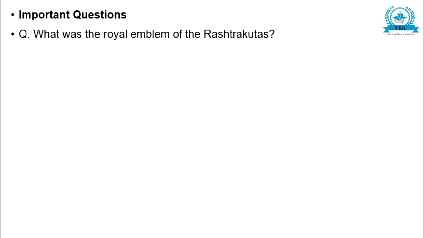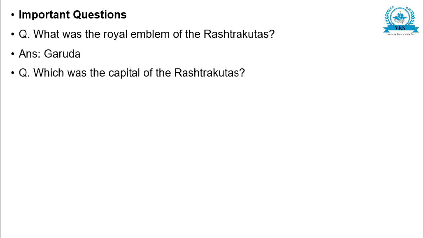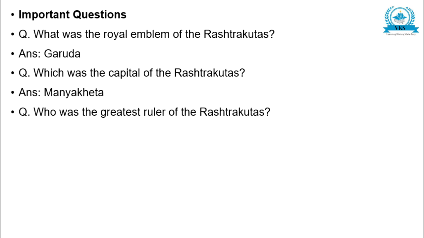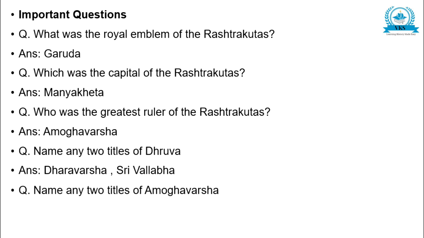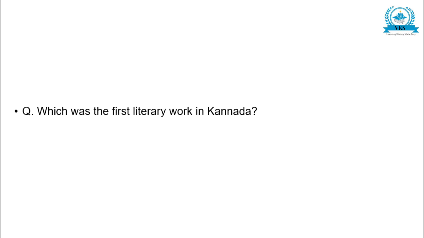In today's video, we continue the chapter-wise important question series, chapter 4.8 Rashtrakutas. The first question: what was the royal emblem of the Rashtrakutas? Garuda. Which was the capital of the Rashtrakutas? Manyaketa. Who was the greatest ruler of the Rashtrakutas? Amogavarsha. Name any two titles of Dhruva. Dharavarsha, Srivallabha. Name any two titles of Amogavarsha. Srivallabha, Nrupatunga.